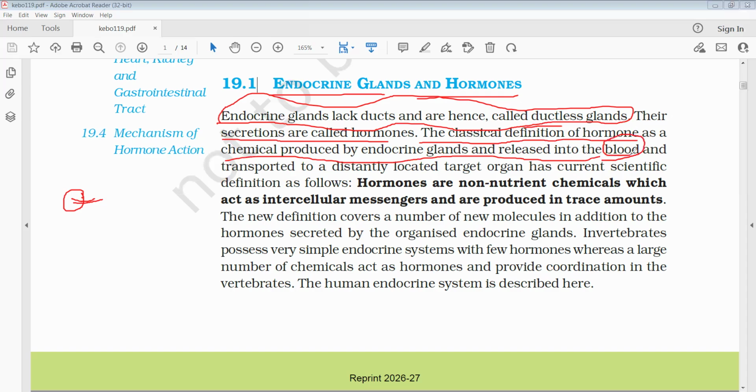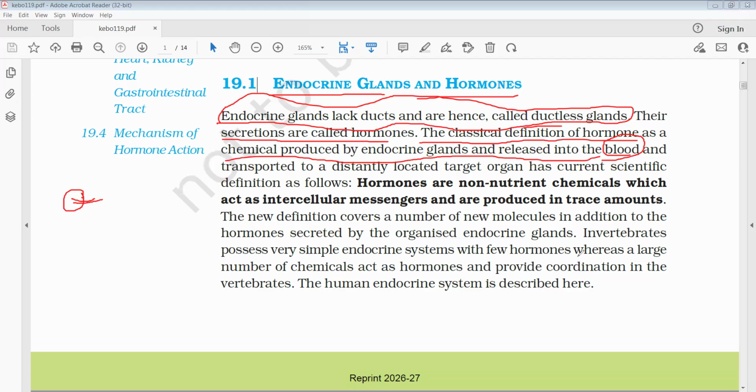So in our body, hormones are transported by the blood, so blood acts as a medium of transport of hormones. They are transported over very long distances, far away from where they are secreted to where their functions are carried out. So they are transported very fast and over long distances.